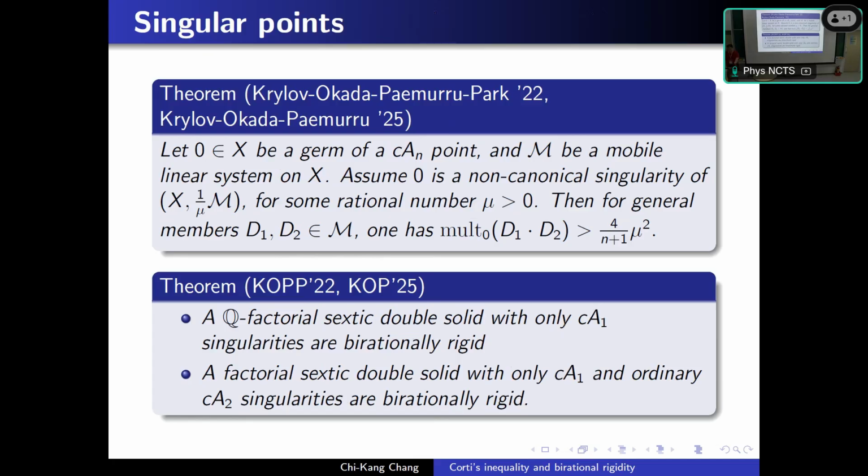So if the singularity is mild enough, it is still possible that the singular Fano threefold could be birationally rigid.